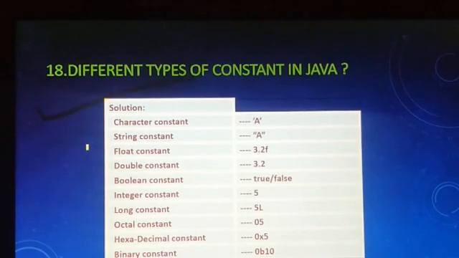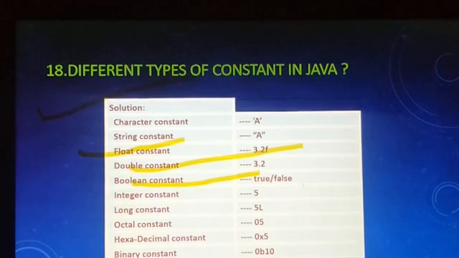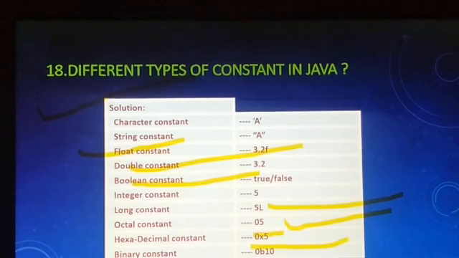Solution: character constant, single quote 'A'; string constant, double quote "BA"; float constant 3.2f; double constant 3.2; boolean constant true and false; integer constant 5; long constant 5L; octal constant 05; hexadecimal constant 0x5; binary constant 0b10.